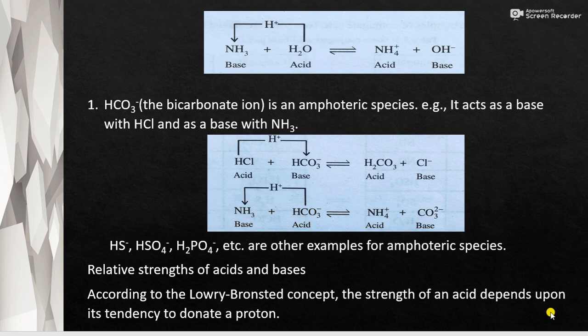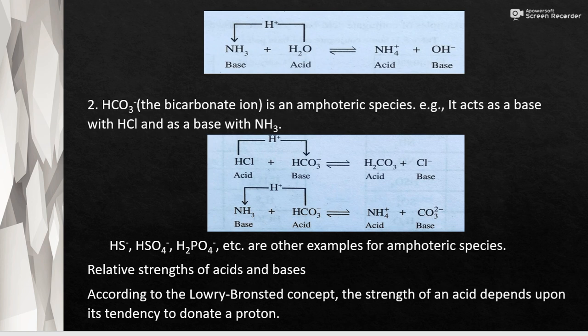The next example for amphoteric substance is HCO3 minus. So this is the bicarbonate ion. It's an amphoteric substance. For example, it acts as a base with HCl and as an acid with NH3.